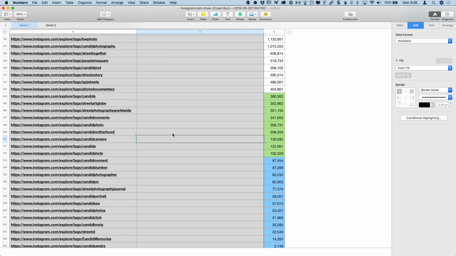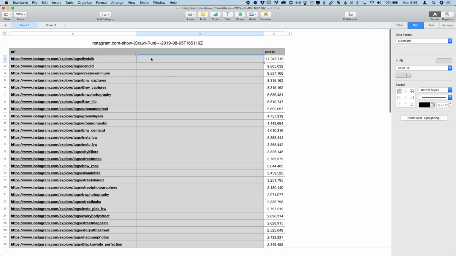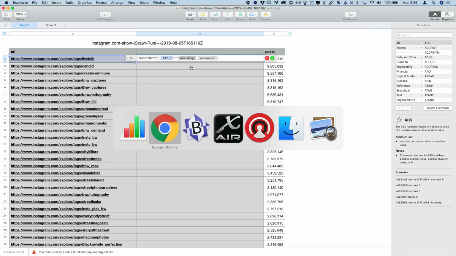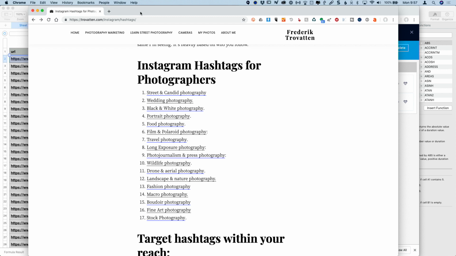Let's do it this way. Create a new column in there and go to the first one, and I go equals substitute, and I'm going to substitute using that source string. The existing string is going to be quote. I'm going to put 2 quotes in here now, and I need to paste that data in.